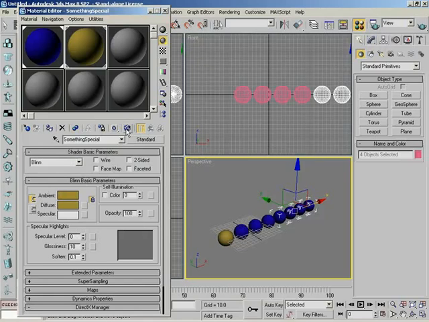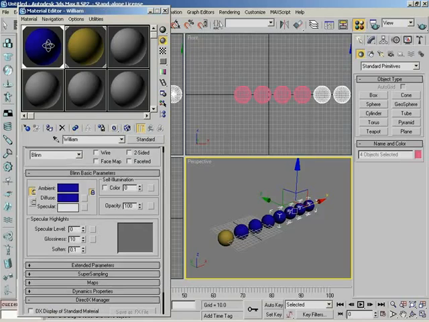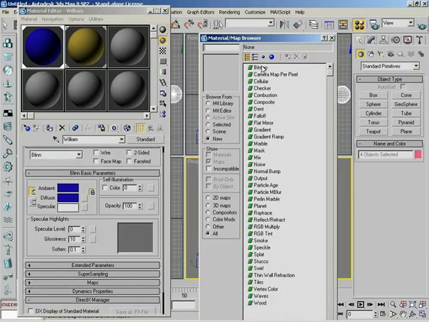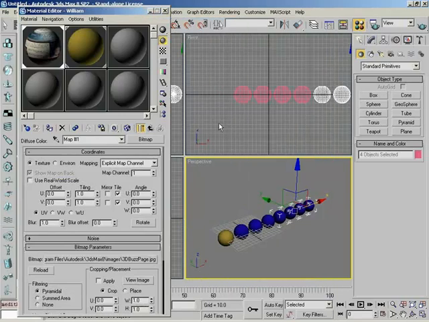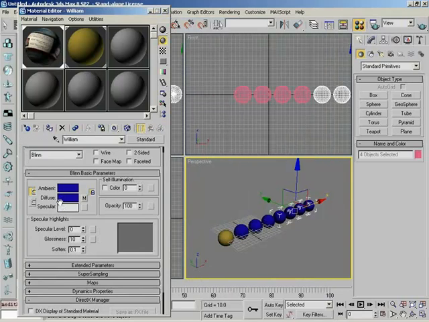Down from here, we have Show Map in Viewport. Now, this will be a little bit tricky to show off unless I actually create a map. So let's go back to our William material. I'll click on the little map button next to diffuse. Again, I've done this before, and I didn't really talk about it then. I will mention what I'm doing in more detail a little bit later. But here we go. We have the 3D Buzz web page shot now covering over this material, but over here we just see blue. We just see that diffuse color. So you can see our diffuse color is set to blue still. We have a little M here showing that we have mapped this particular attribute.